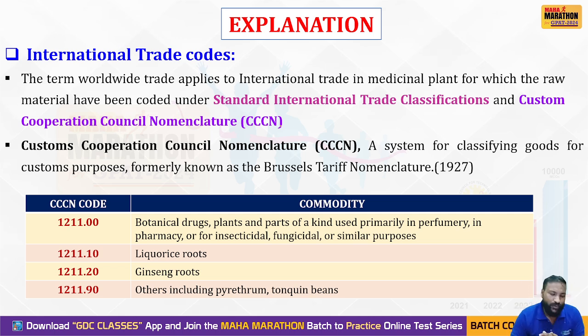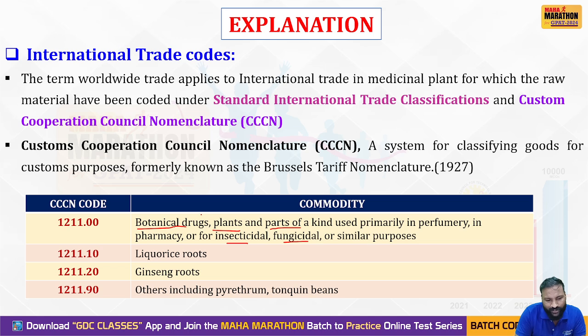According to the international trade codes, we have CCCN codes, and the commodity. Each code refers to a specific commodity, whereas 1211 refers to botanical drugs and plants, and parts of kinds used primarily in perfumery, pharmacy, and insecticidal, fungicidal, and similar purposes.